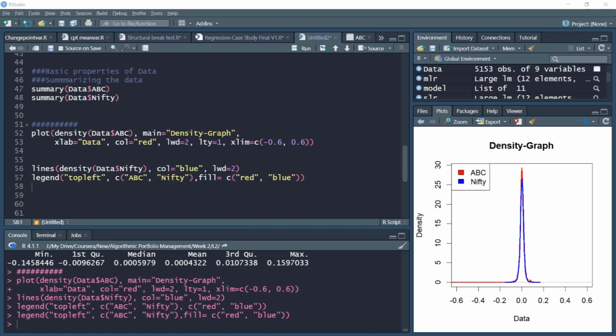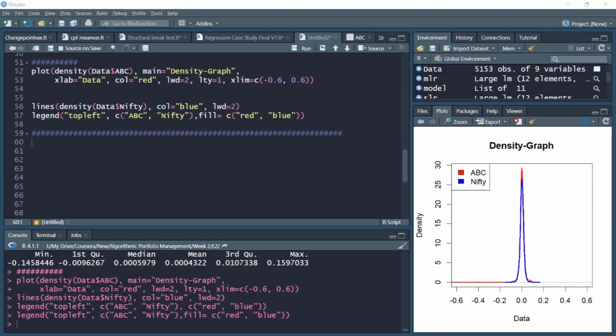To summarize this video, we first summarized the Nifty and ABC returns using the summary command, and then we plotted their density distribution to understand the basic characteristics of our return data for ABC stock and Nifty. In this video, we'll examine the normality and stationarity of the data.